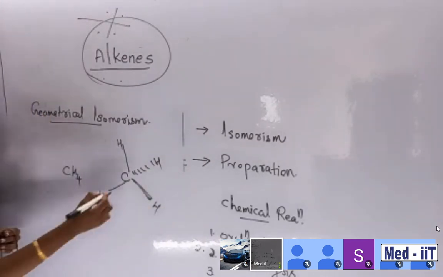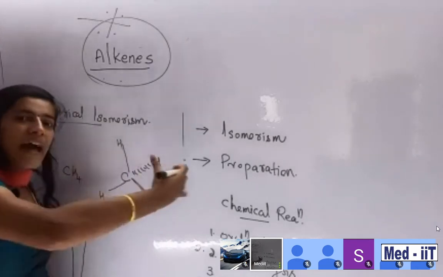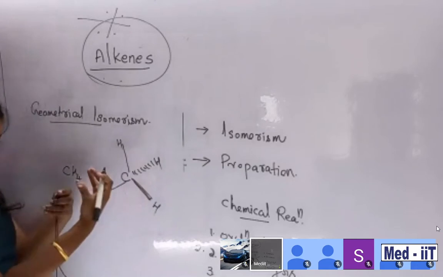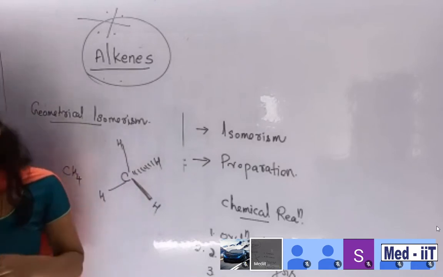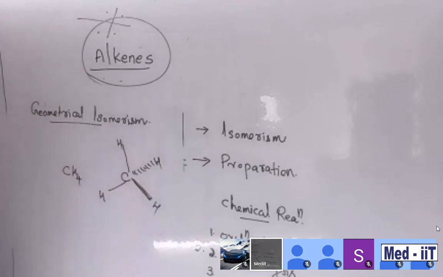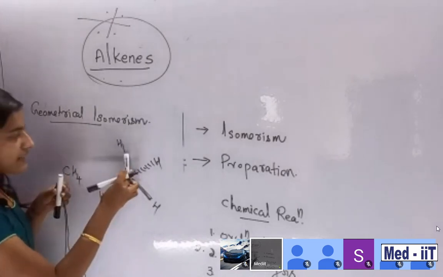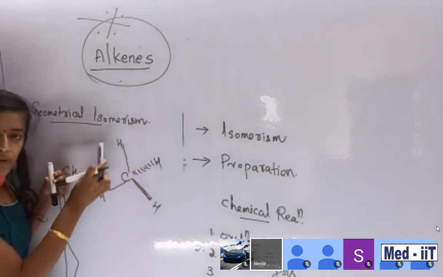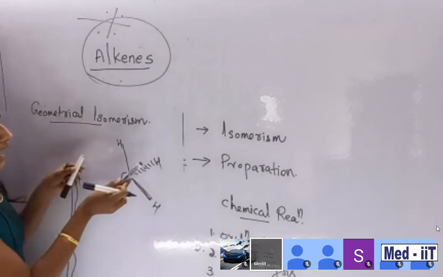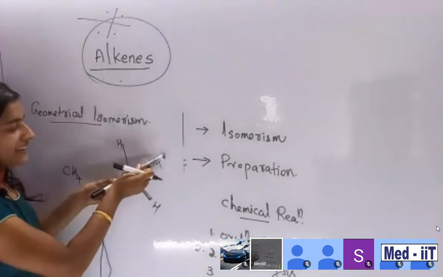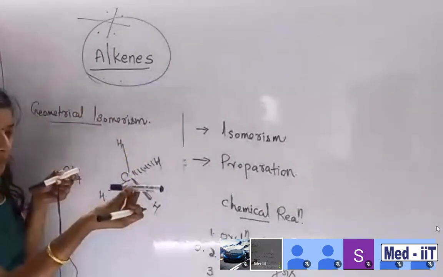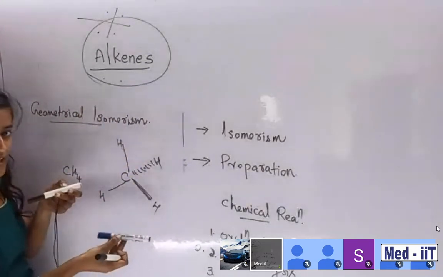So here we can see that one hydrogen is at the backside. It is not visible to you. But one hydrogen is in front. Look now, students. This one carbon is here, and this is hydrogen, suppose this is in the plane. Then this one is at the backside of you, and this hydrogen, the black pen, is in front of me.